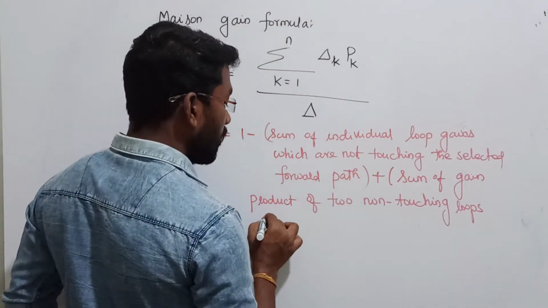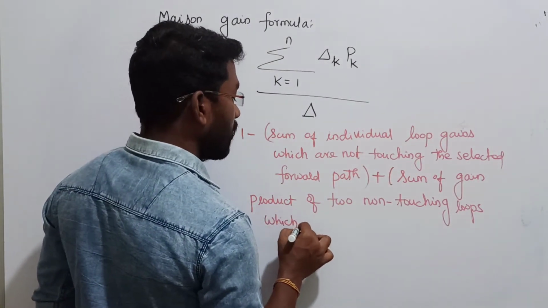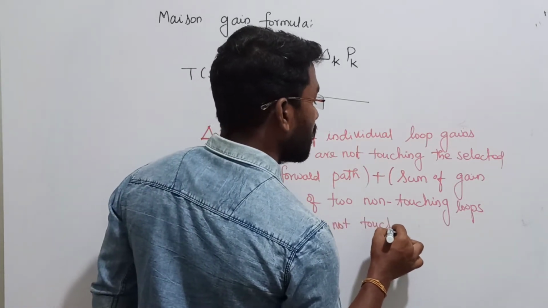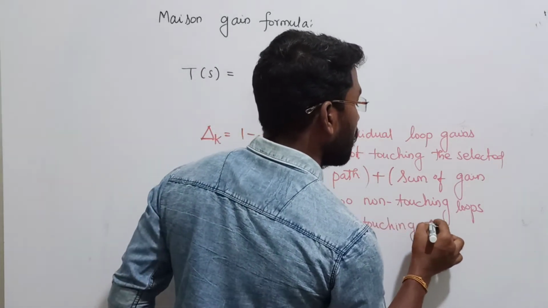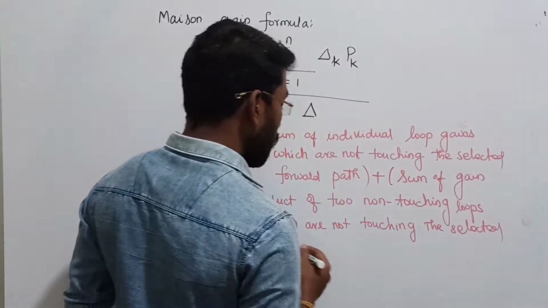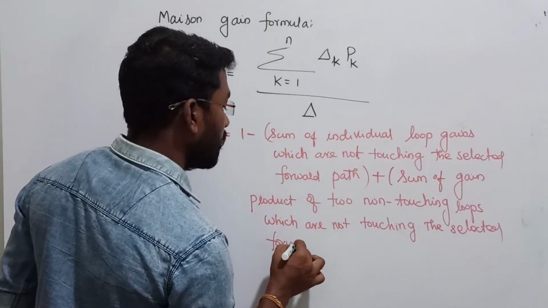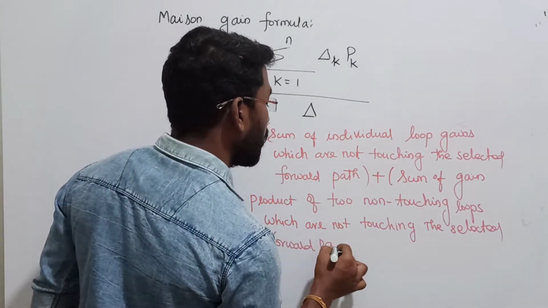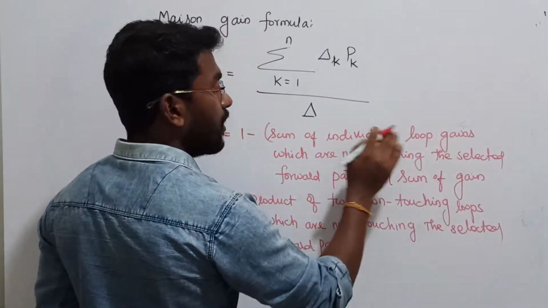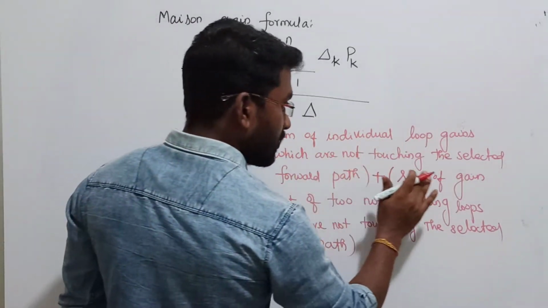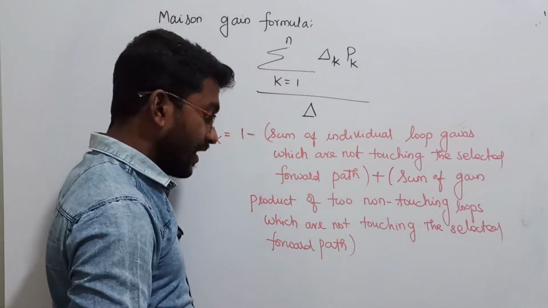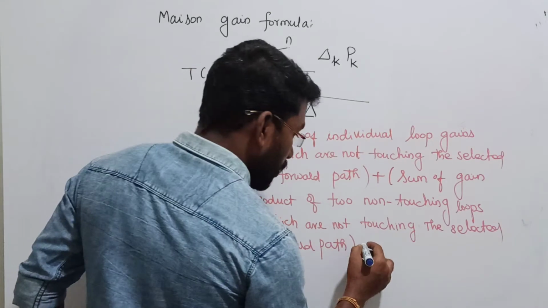Once again, the statement is: which are not touching the selected forward path. Now you can repeat the same sentence. See there: 1 minus the sum of individual loop gains which are not touching the selected forward path, plus the sum of gain products of two non-touching loops which are not touching the selected forward path, and then once again put minus.